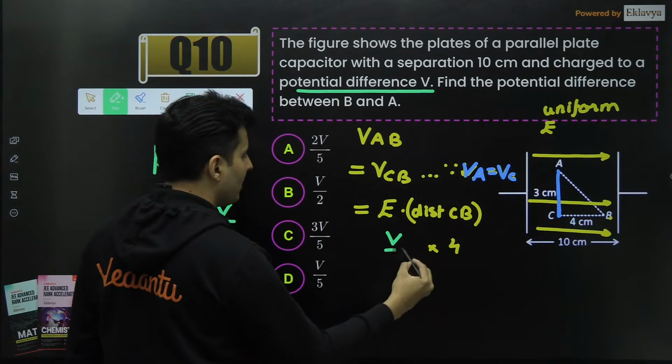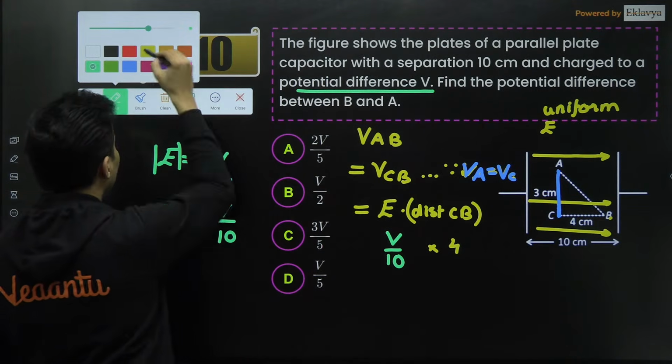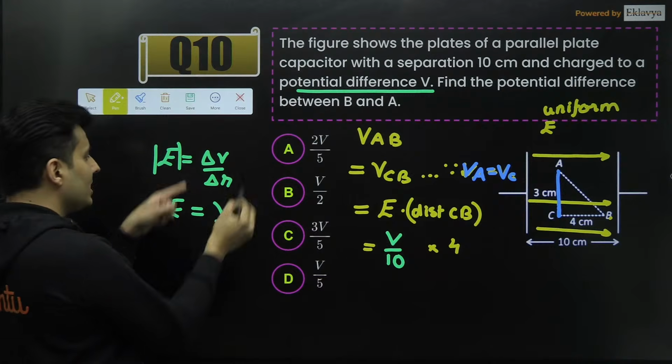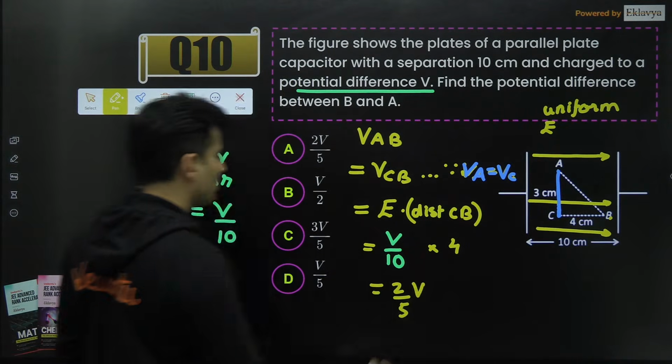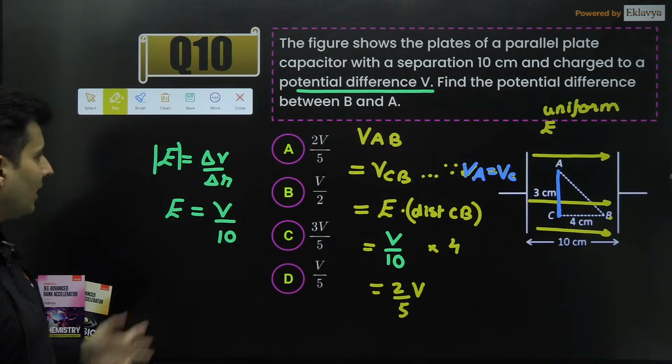So why not put V by 10 over here? That will give me the value of the field which I wanted. So 4 and 10 cancel, it will become 2 by 5 times V. That's it. That is option A, guys.